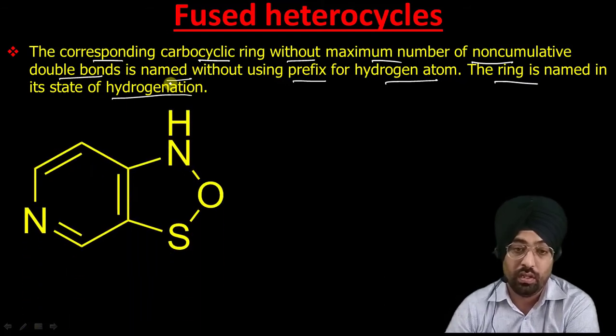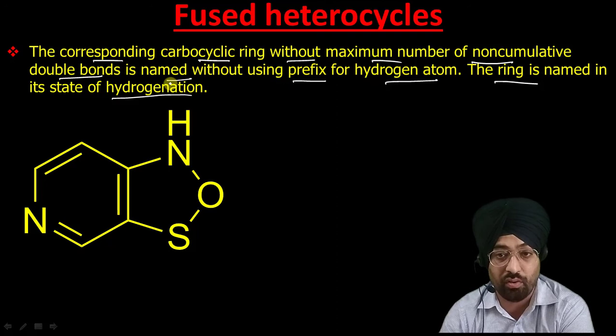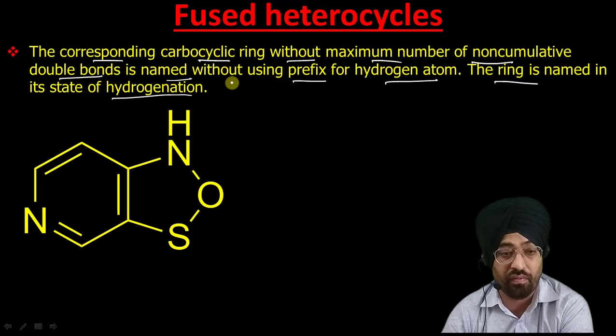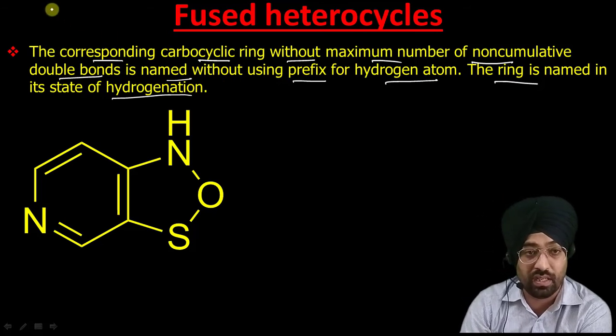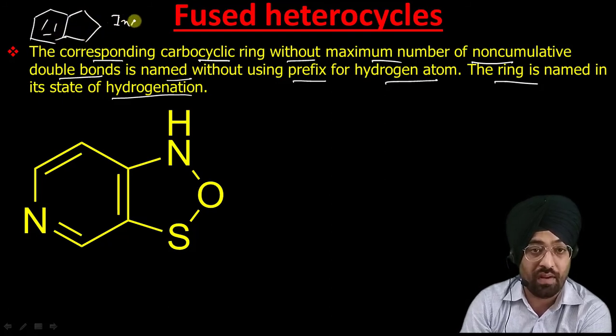As there are no double bonds, if the name of this ring is available, like the one I have already written, it is a derivative of this type of compound. So if it is indane, we have to name it as a derivative of indane.